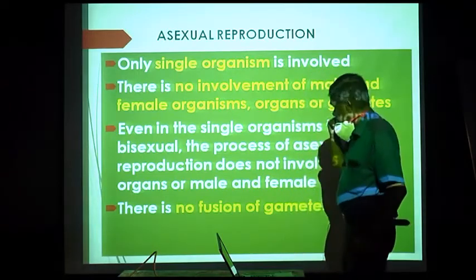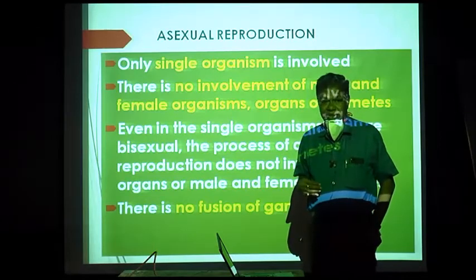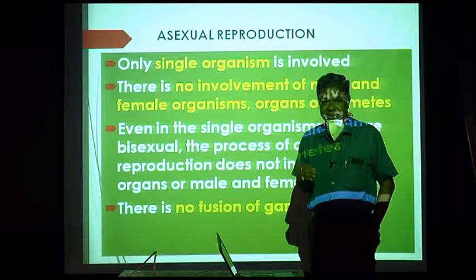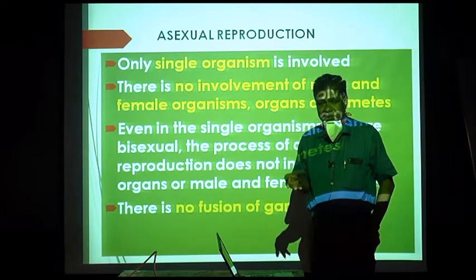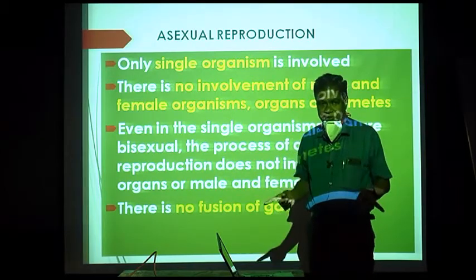Now, the male and female gametes are formed in male and female organs. The organs may be located on the same plant, same flower, or in different plants.